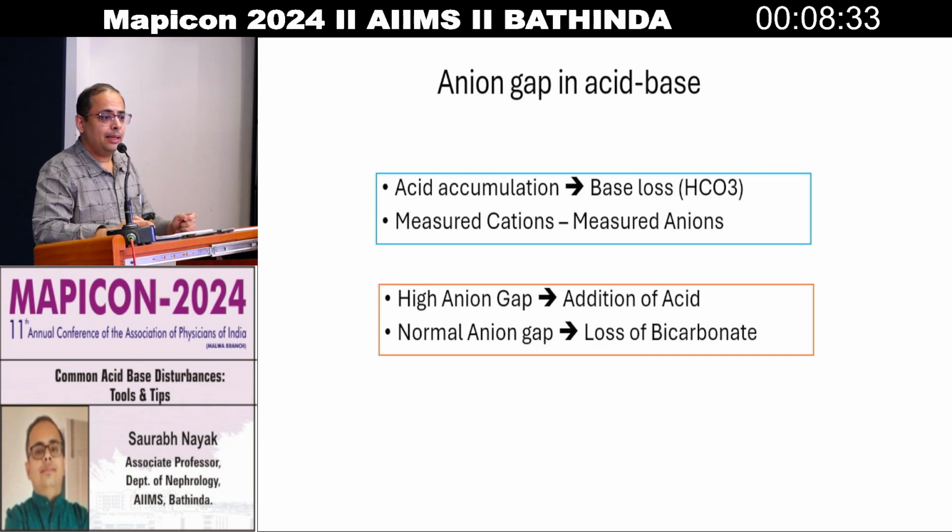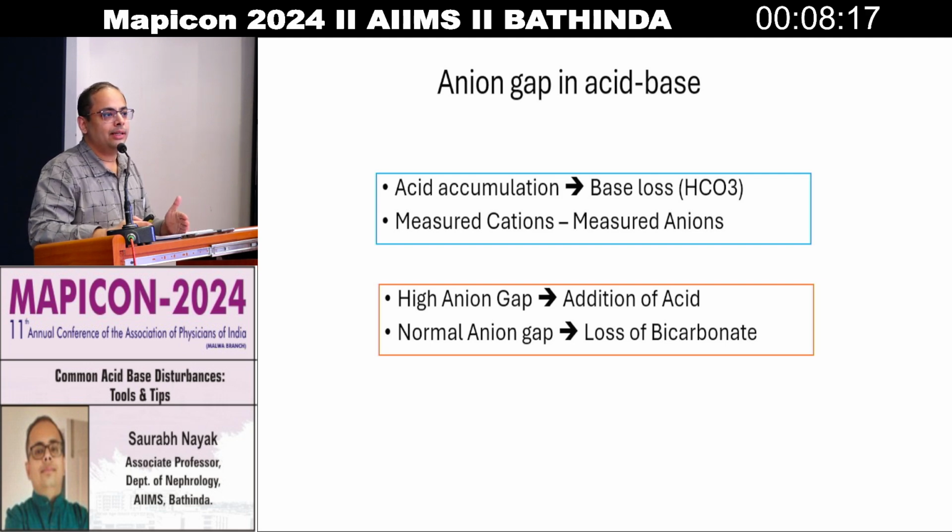So what is the anion gap and what is the concept of anion gap acidosis? There are two kinds of acidosis, or two methods to generate acidemia in the body. One is addition of an acid. Once there is addition of an organic acid, the anion gap will be elevated.